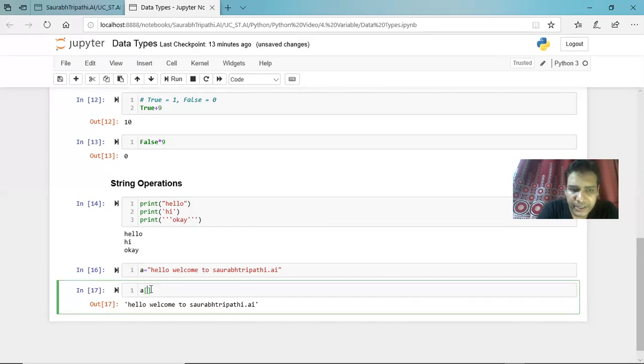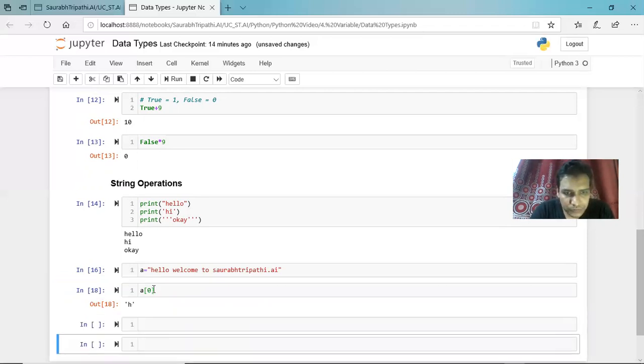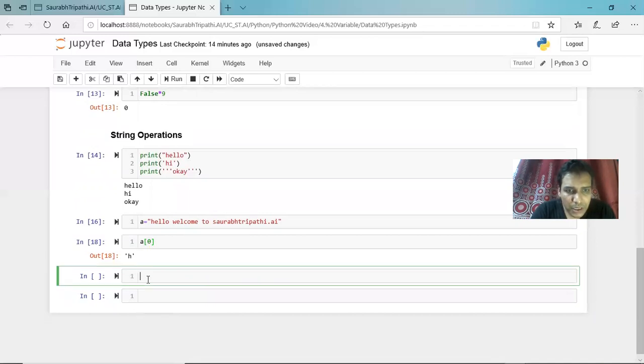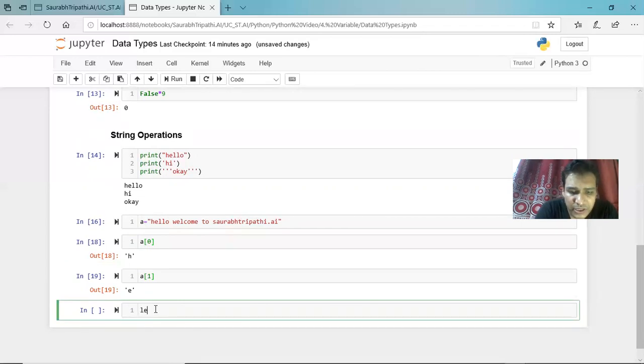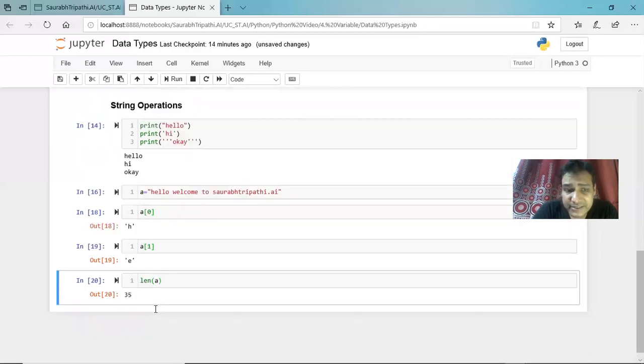We can simply use an index. Index, guys, is basically getting the location of a particular character, and indexing in Python starts from 0. So the H location right now is 0. Let me show you. When I pass 0, you get H. Let me try this again. If you pass 1, you get the very next element, and this keeps going on until the string ends. You can check the length of the string by simply using a function called len and passing a inside it. You get the length. It is 35 right now.